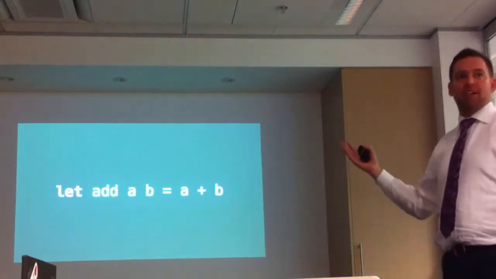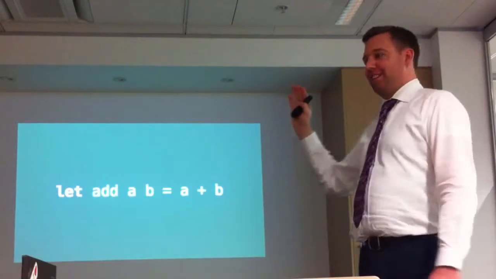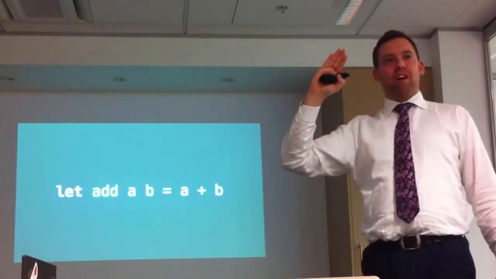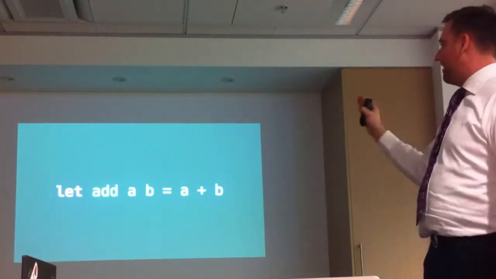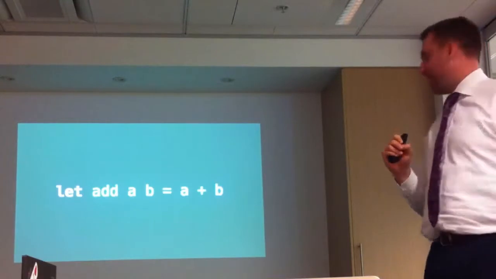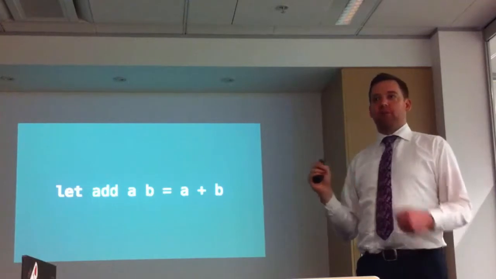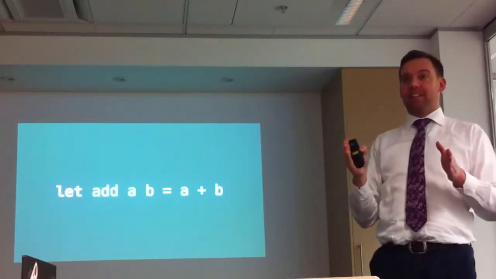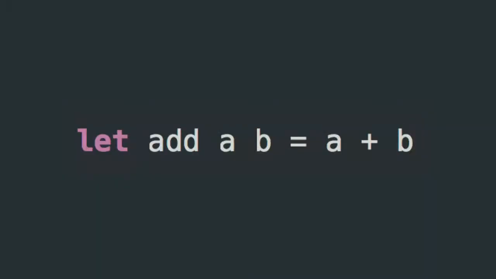A few things to note, as was discussed earlier: there are no type declarations. We're not telling F# what a is, whether it's an int, a float, or a string, or whatever. All those things can be added, nor are we saying it for b either. And we don't have a return statement. Whatever the last thing we do is, that's what exits the function. So that's it. I'll stop fiddling now. So, let add a b = a + b. Any questions on this one?